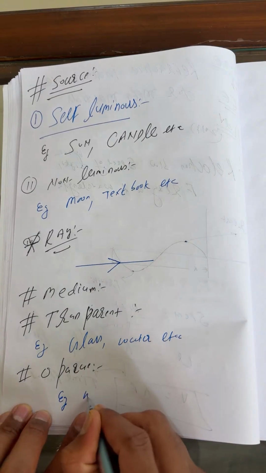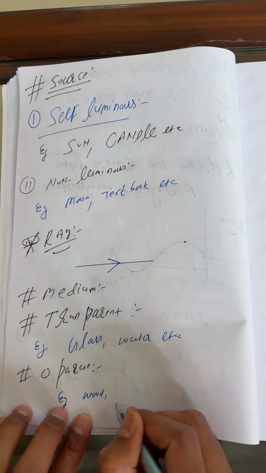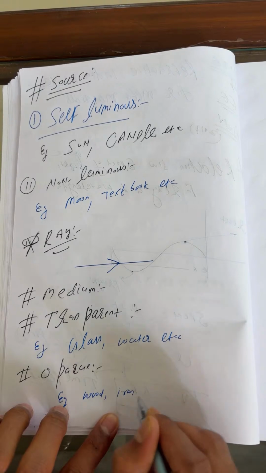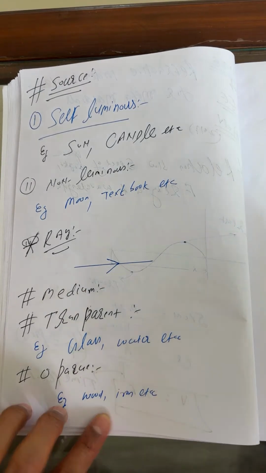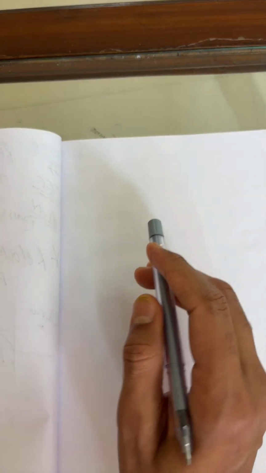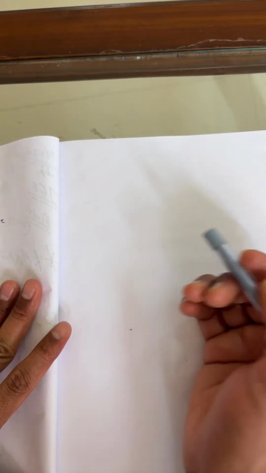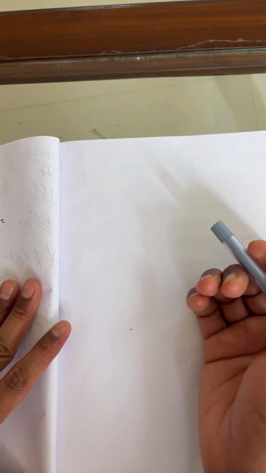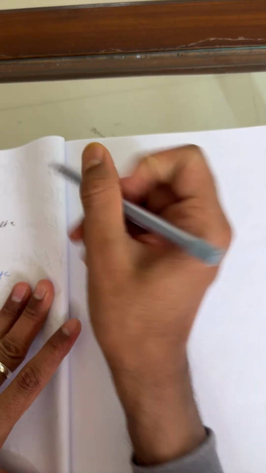Now, children, for example of opaque you can say wood, iron, etc. Okay, my dear. Now, children, have a look at the next one. I can say what is the beam of light, or I can say translucent. You can also see and think about translucent.